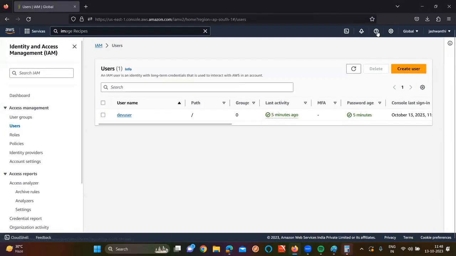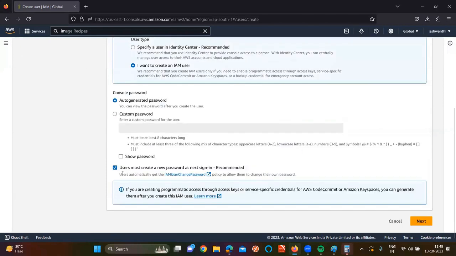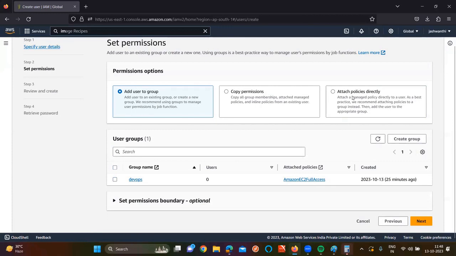First of all, go to users. Create user. For user name, test user. And provide the console access. I want an IAM user created, and the password, I don't want to change. Next, policies. As of now, I don't give policies. Why? Because if I give a policy now, I want to remove it later. Correct or not?